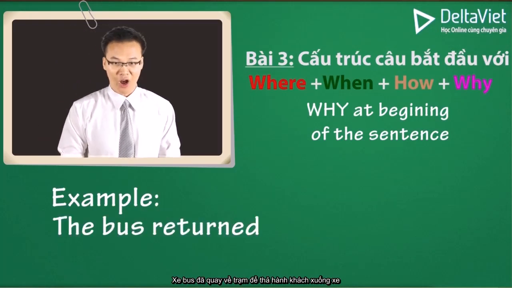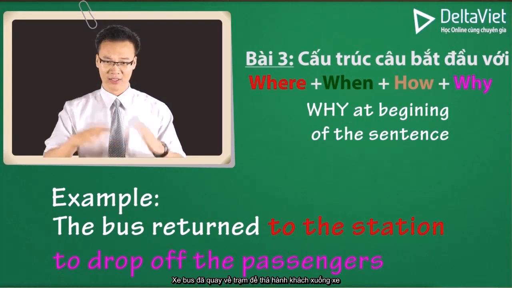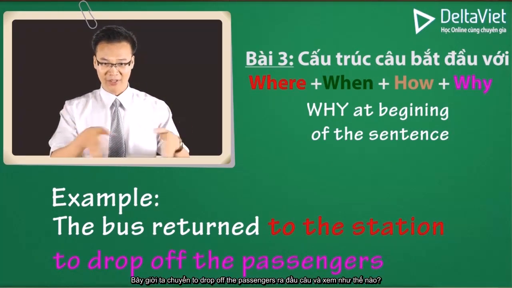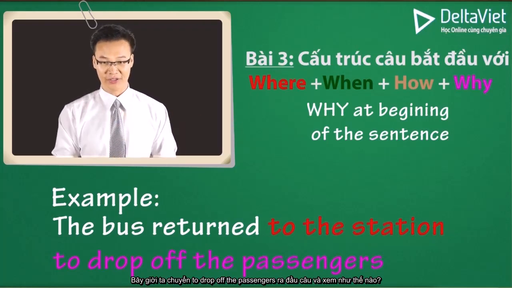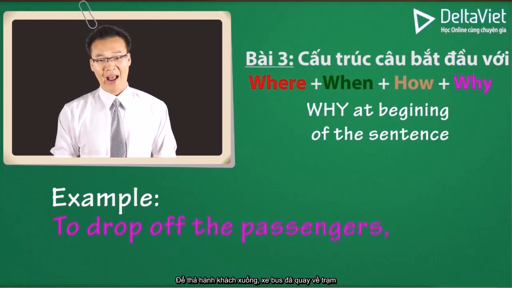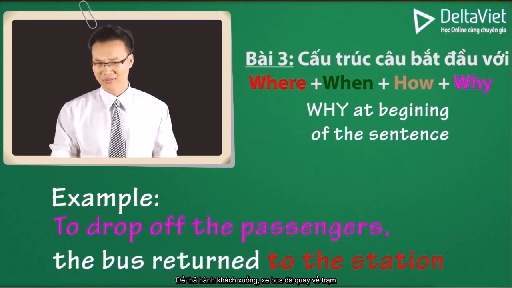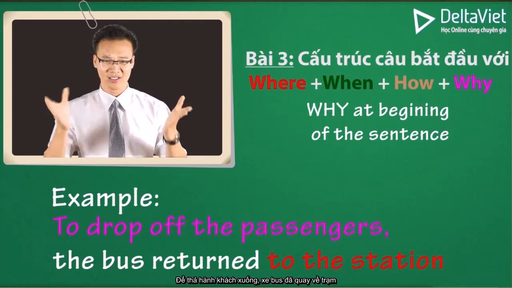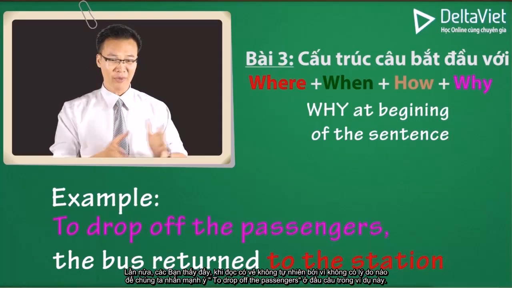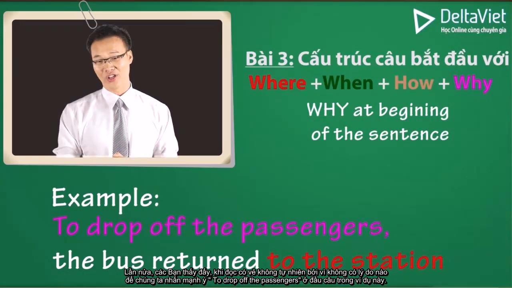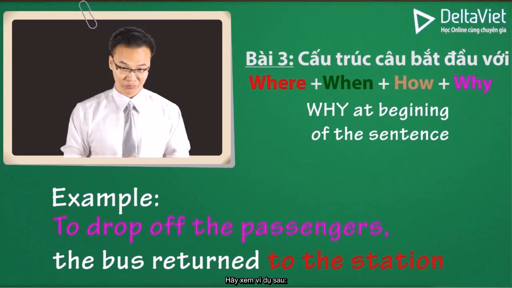Okay, now why at the beginning of a sentence. The example is: the bus returned to the station to drop off the passengers. Now I move to drop off the passengers to the beginning of the sentence and see how it is. To drop off the passengers, the bus returned to the station. The sound is unnatural, because again there is no reason for me to emphasize to drop off the passengers at the beginning of the sentence.